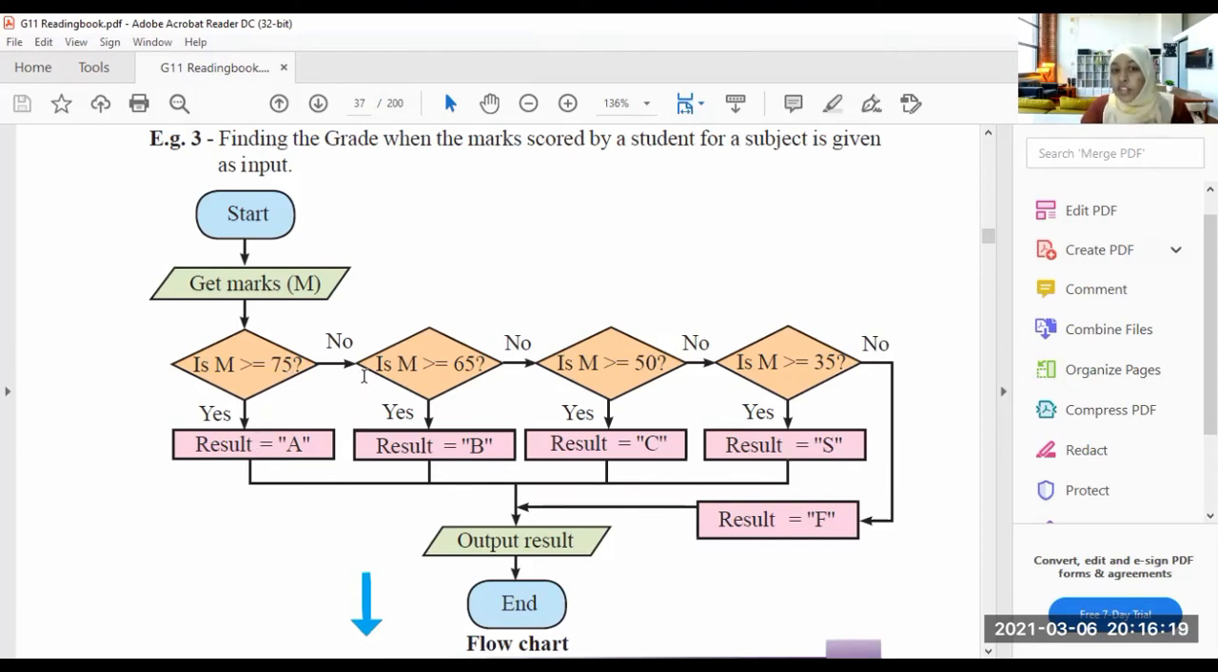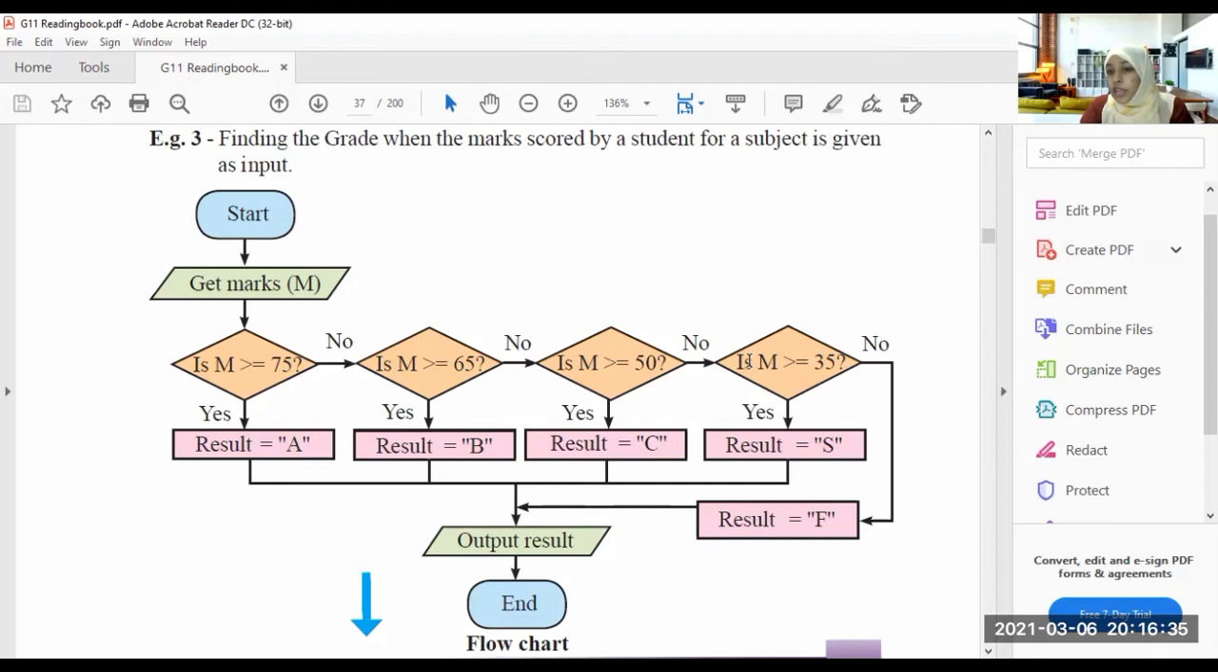If no, then check is M greater than or equal to 65? If yes, B, or else go no. Is M greater than or equal to 50? If yes, show us the result as C.